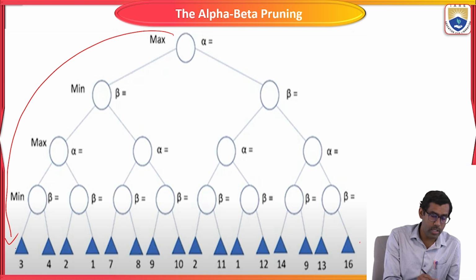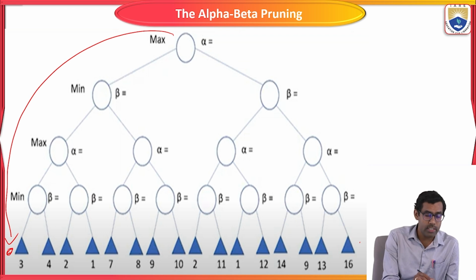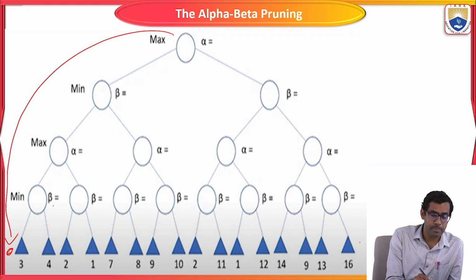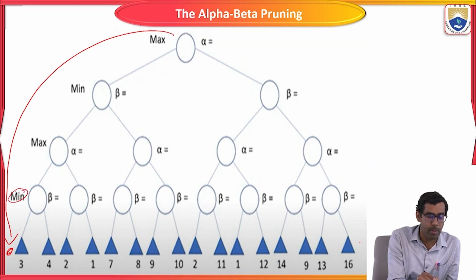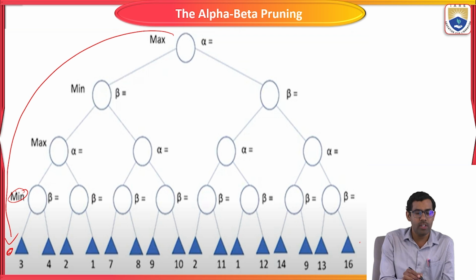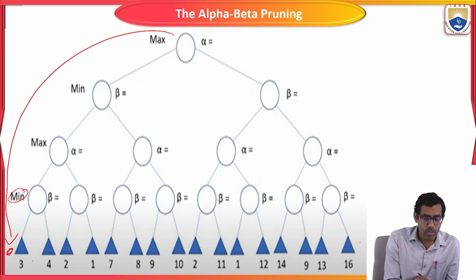Okay, now your player is in this terminal state. Now for these terminals we are going to find the value of beta. So what is the concept here? The entire node follows the minimum concept. Now we calculate the minimum value of your terminals.